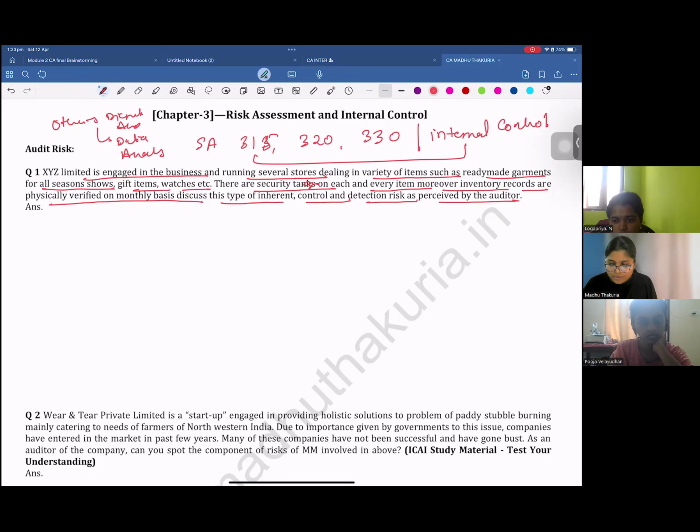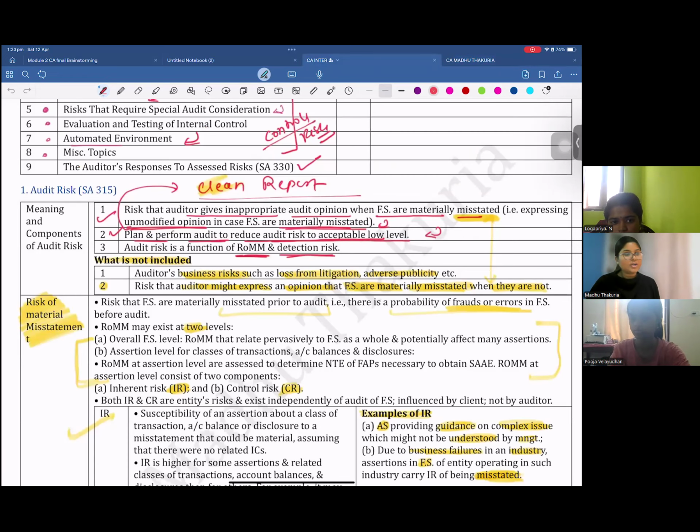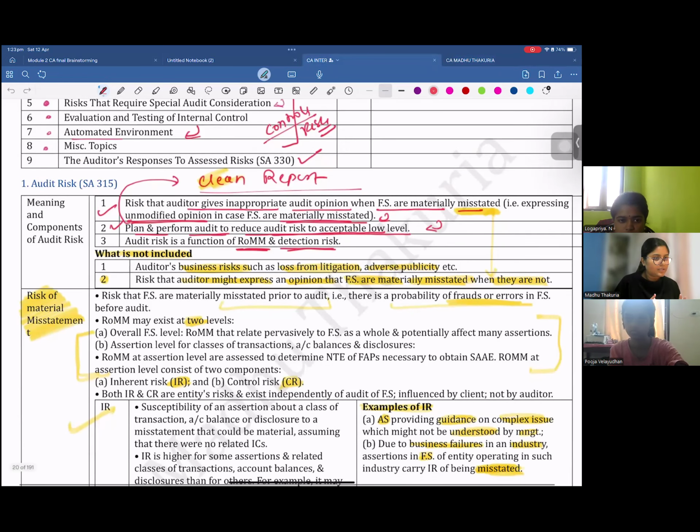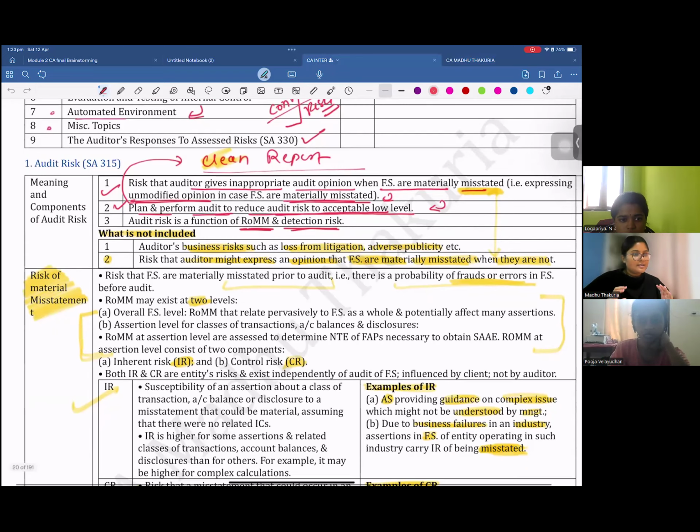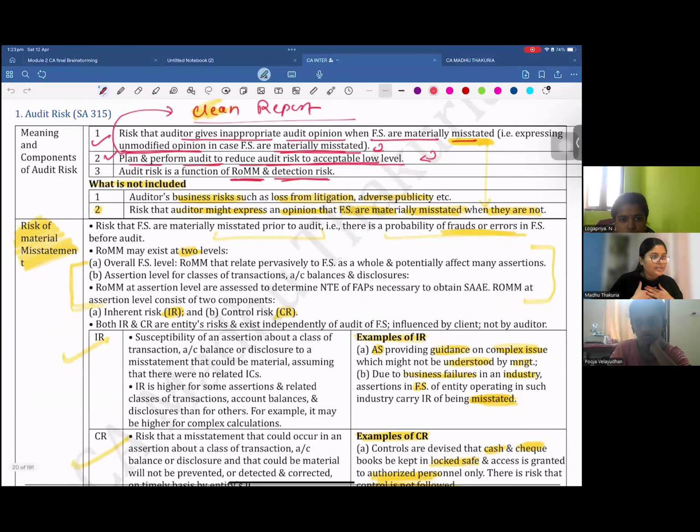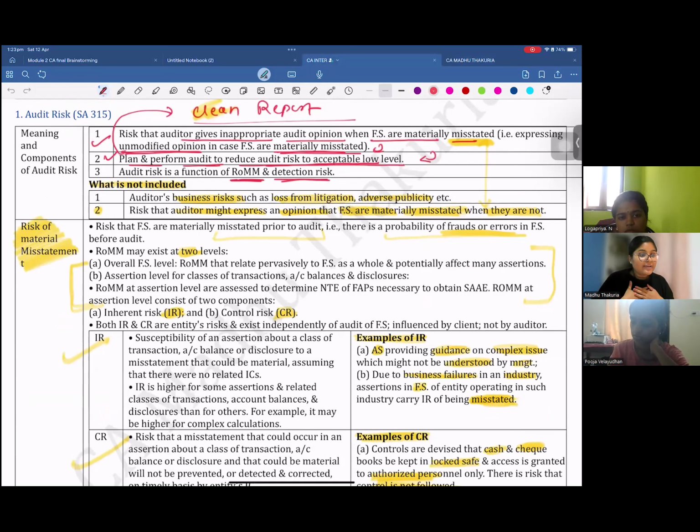But before we go into that, we have to understand what is audit risk. Audit risk is the risk that I, as an auditor, might end up giving an inappropriate opinion when the financial statements are already misstated. Either the depreciation is not calculated well, or the provision for bad debt is incorrect, or the investment valuation is incorrect.